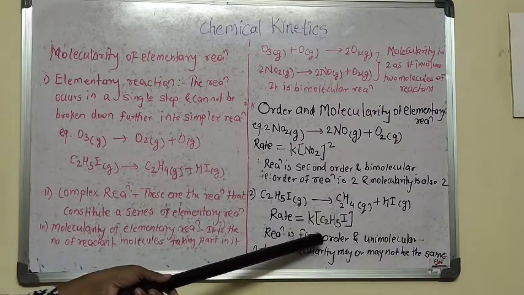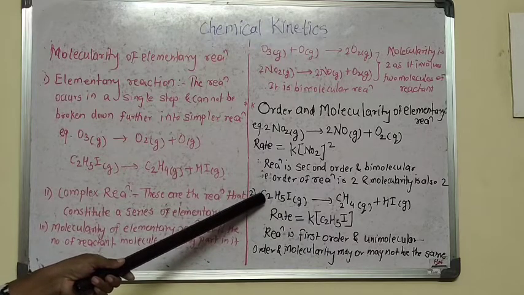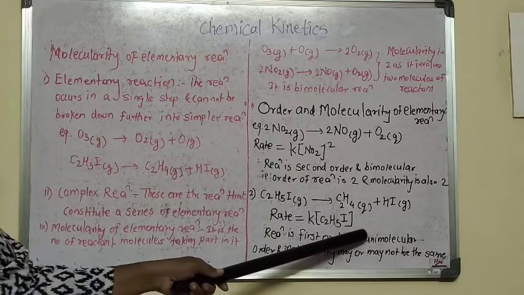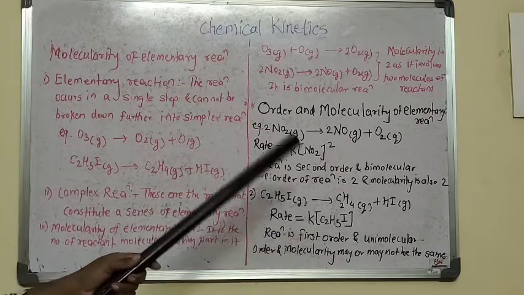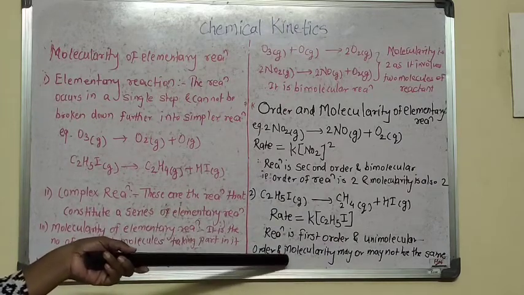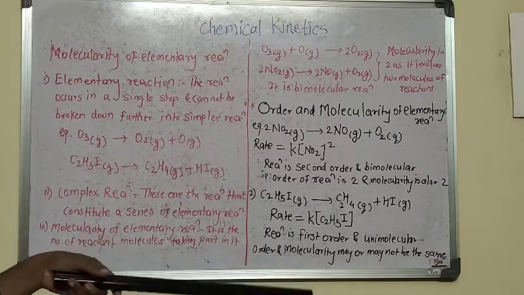So the reaction is of first order, and the reaction involves one molecule of C2H5I, so it is a unimolecular reaction. The order of the reaction is first order and it is a unimolecular reaction. But every time order and molecularity are not the same. It may or may not be the same.